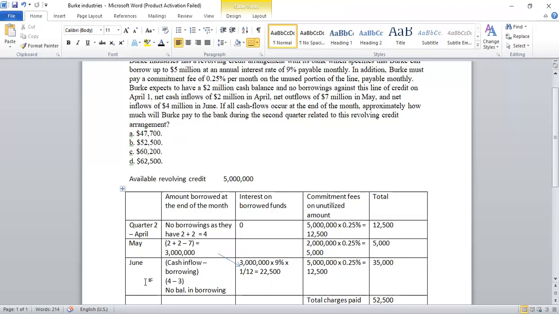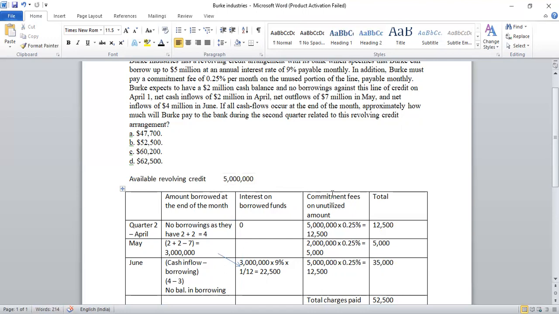So the way we want to present it, it is your comfort. How do you want to present it? I just prepared a small table. First, to assess, we need to know whether there was any requirement to borrow, whether borrowings were there during any particular month or not, is the first important thing. So have a column for the amount borrowed at the end of the month. Then, if there are borrowings, there would be interest on borrowing, so one more column for interest on borrowed funds.